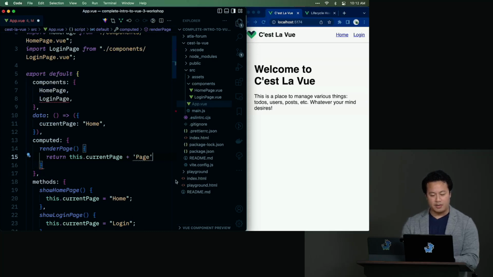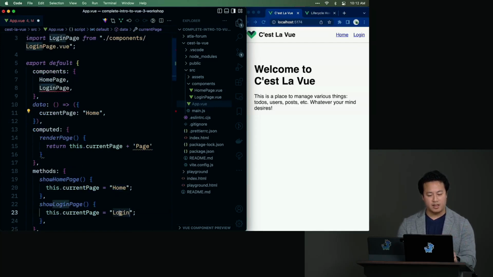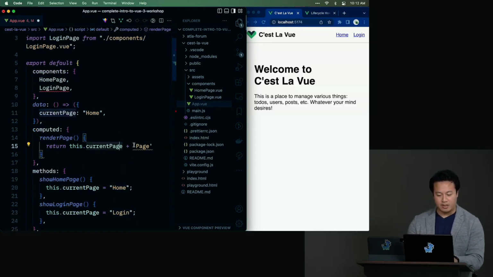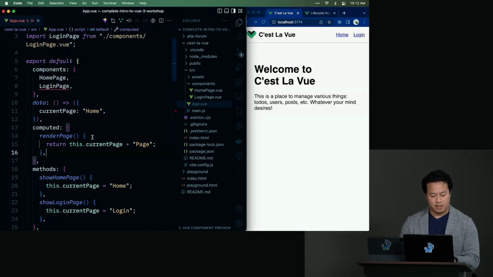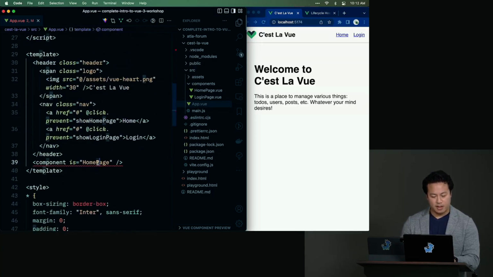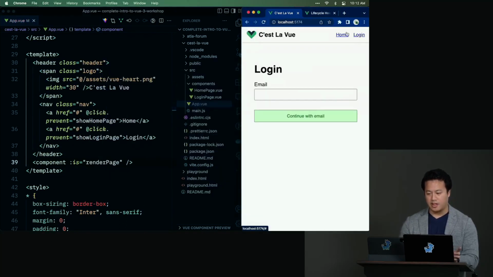We can see now that because we're only having the current page defined via the first part of it, via home and login, we can tag it onto page. And if we save that now, yep, that's totally fine. And then bind this to render page. That's good. There you go. That's swapping in and out now.